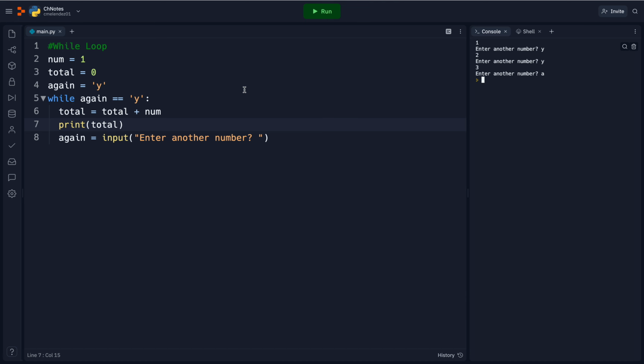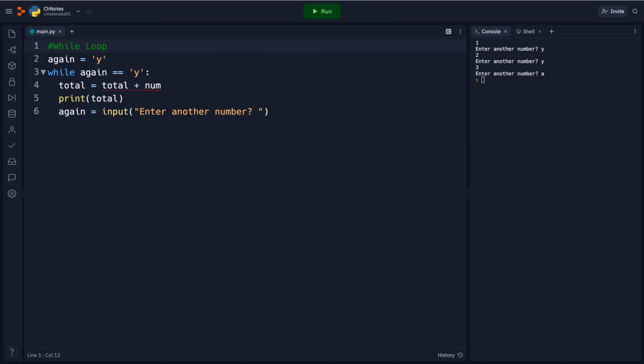Sometimes we want to keep a program going while we are looking for information from the user. So let me keep this set up a little bit, while again. And then here we're going to get a little bit of information from the user.